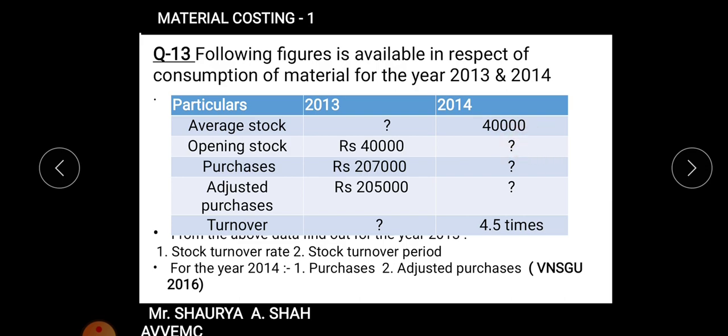Once you are having opening stock, once you are having closing stock, you can find out the purchase and the amount of adjusted purchase. How? On the basis of the turnover ratio. 4.5 is equals to adjusted purchase upon average stock. You are having the average stock also, students, right? So you will get the amount of cost of goods sold that is asked in your sum.